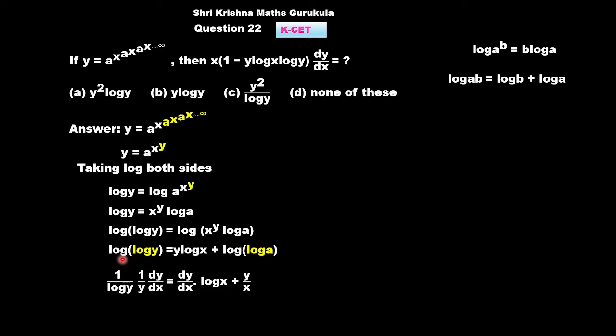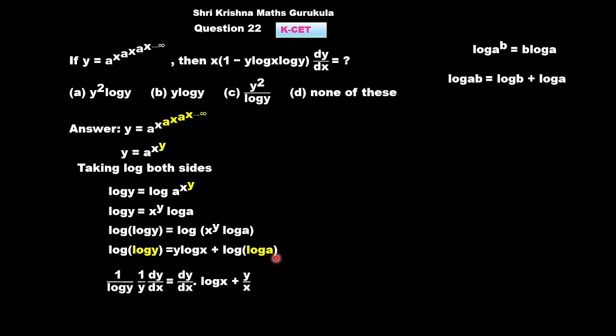So derivative of log x is 1 by x. So in place of x we have log y. So derivative of this term would be 1 by log y. And derivative of log y is 1 by y. And again y has to be differentiated as per chain rule. So derivative of y is dy by dx. Now for RHS that is equal to. Now this is product of two terms y log x. Correct? So we have to apply product rule. That is derivative of the first term, which is dy by dx and log x as it is, plus y as it is and derivative of log x is 1 by x. So it is y into 1 by x, which is y by x.